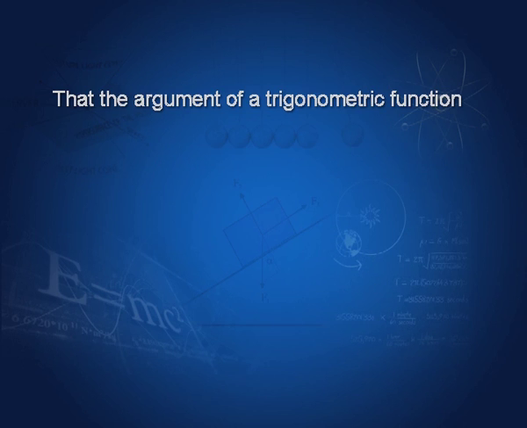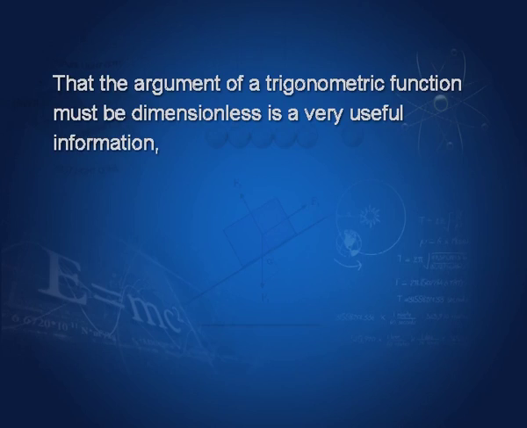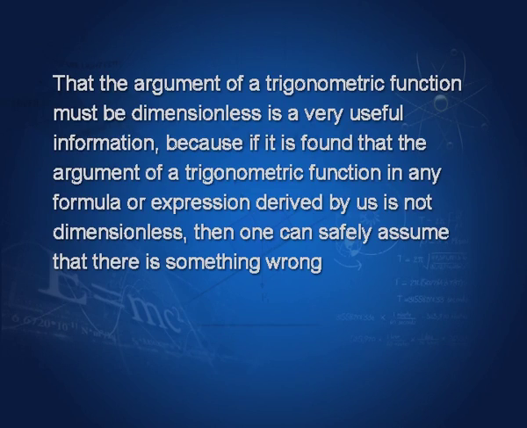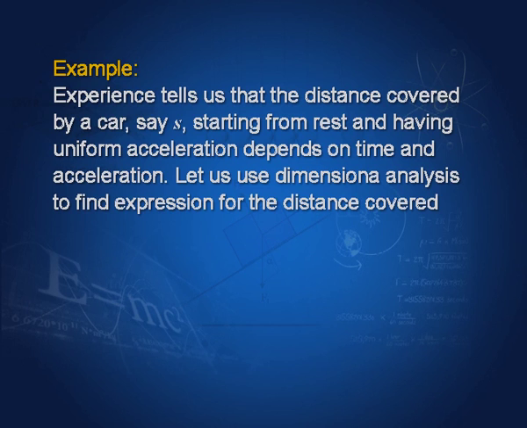That the argument of a trigonometric function must be dimensionless is very useful information, because if it is found that the argument of a trigonometric function in any formula or expression derived by us is not dimensionless, then one can safely assume that we have made a mistake somewhere or that something is wrong. Again, let us take an example.